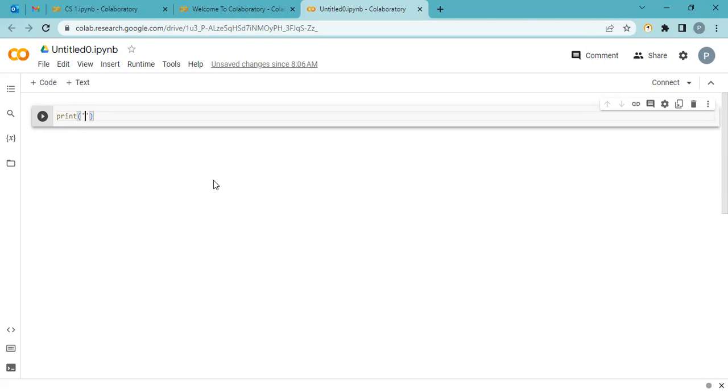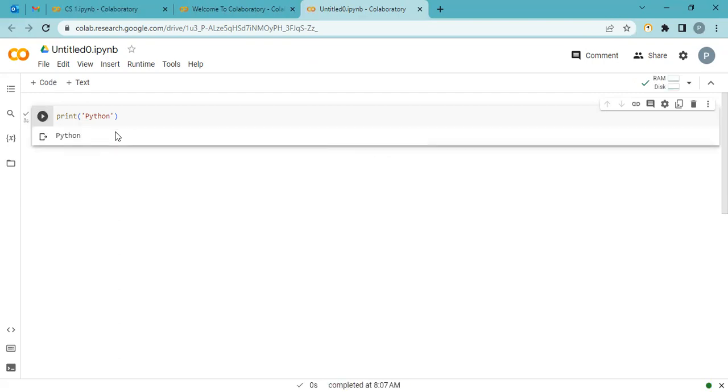I am using single quotation marks and I write my message inside the brackets. This black circle is the run button. Click here, and now you see the output.